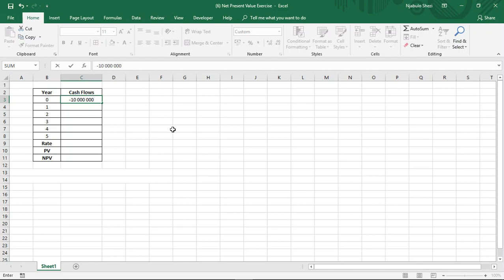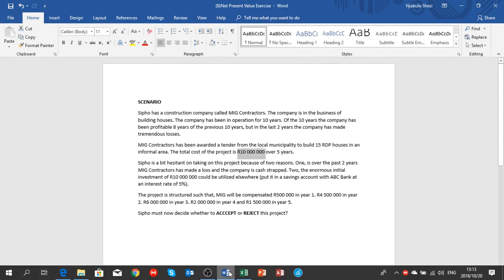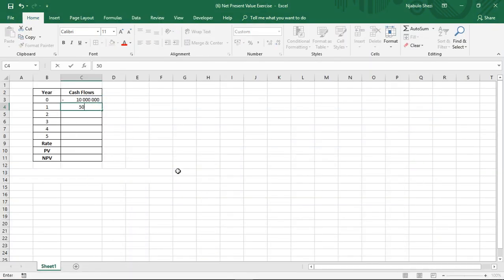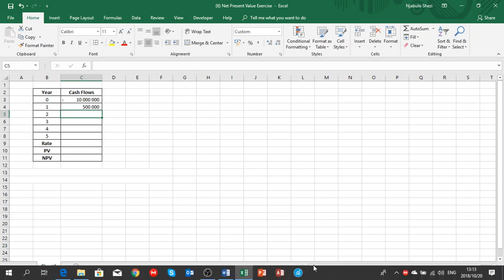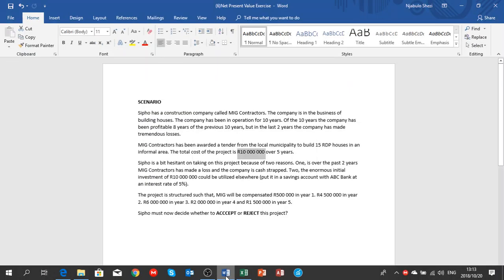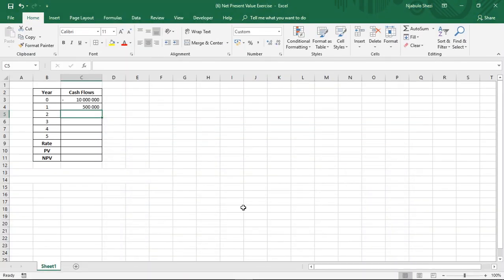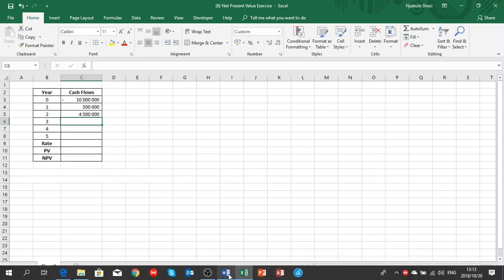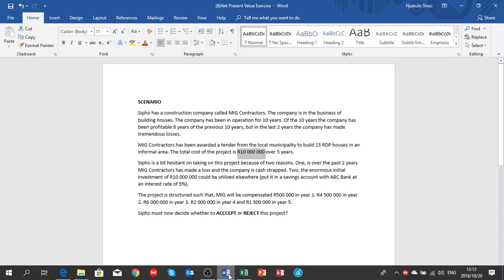This money is leaving MIG Contractors. And then in year one, we will be compensated half a million, which is 500,000 rand. So let's plug in our 500,000 rand. Then in year two, we will be compensated 4.5 million rand. In year three, we will be compensated 6 million rand.